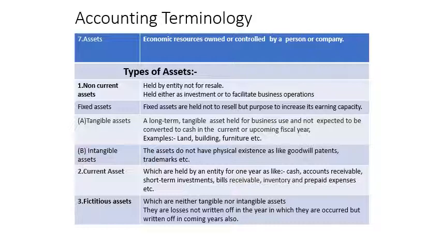Again, I am referring to the types of assets. Number one, non-current assets, then current assets, and then fictitious assets. Again, the non-current asset, which is called the fixed asset, is divided into two parts: tangible and intangible assets. These are the different terms we need to understand related to assets.